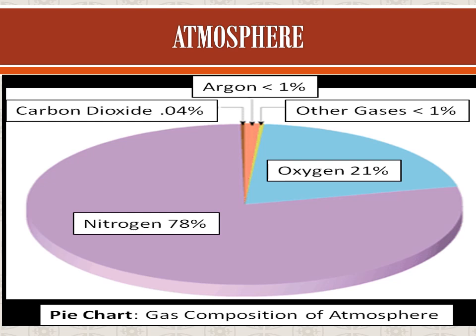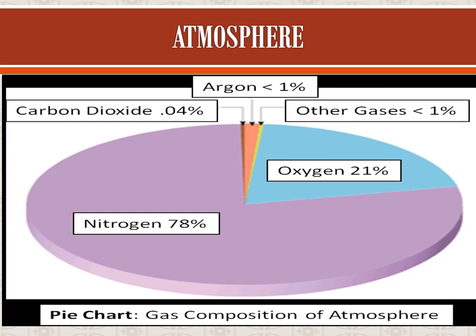We know atmosphere. What is atmosphere? The atmosphere also acts as a blanket protecting the earth from the excessive heat of the sun, because the sun has more heat.